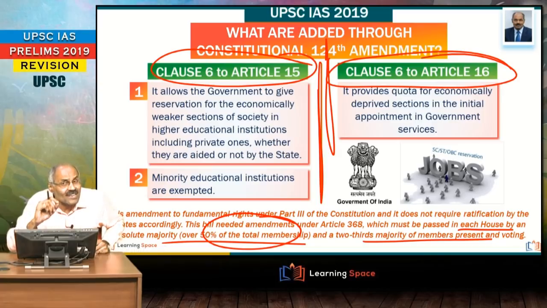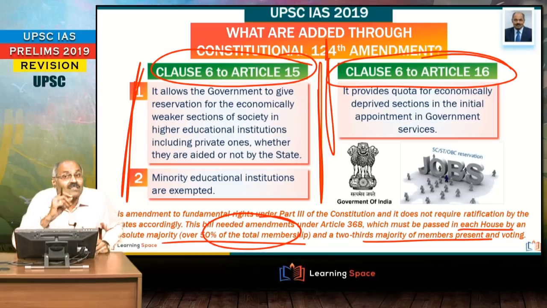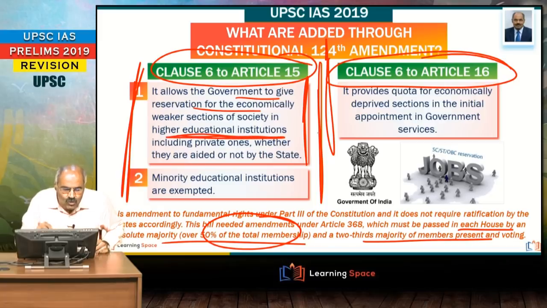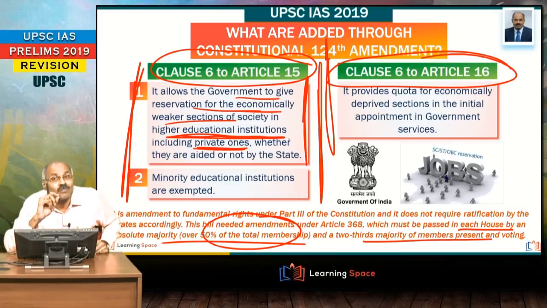And please don't forget, very, very important, what is Clause 6 to Article 15? It is allowing the government to give reservation for the economically weaker sections in higher educational institutions. So friends, this Clause 6 to Article 15 talks about 10% reservation for the economically weaker sections in higher educational institutions, and most important, as per this clause, it is applicable to private institutions also.